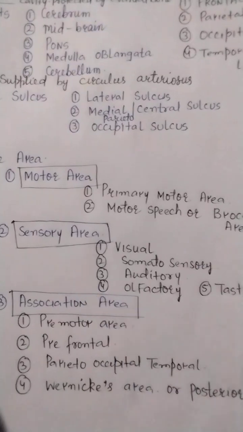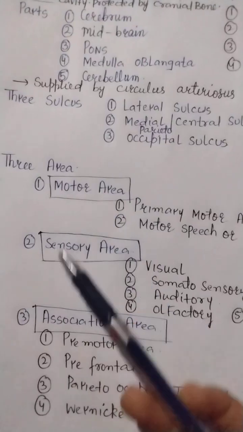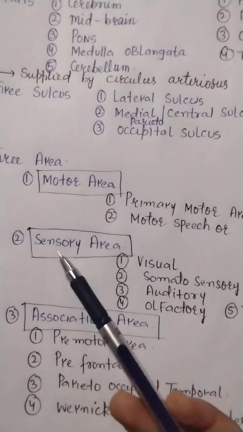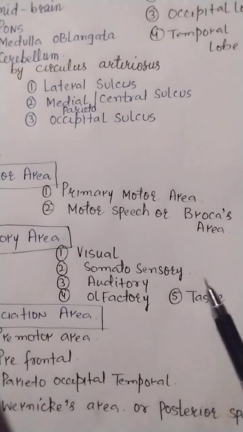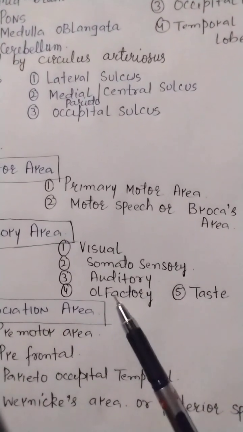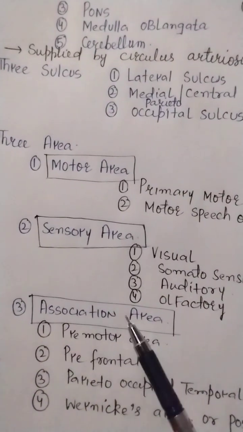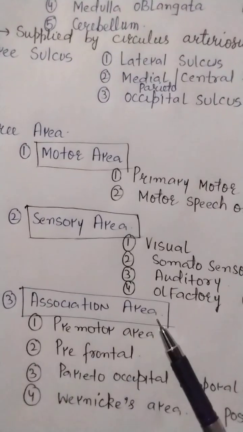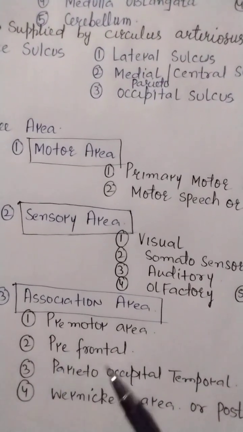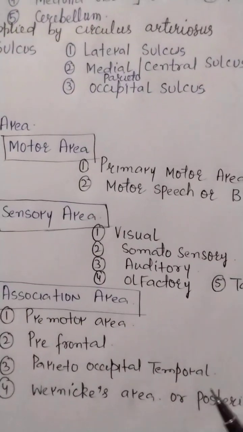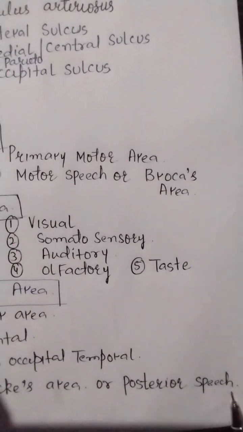The second area of our brain is the sensory area, which is subdivided into the visual area, somatosensory area, auditory area, olfactory area, and taste area. The third area, the association area, is subdivided into four: premotor area, prefrontal area, parieto-occipital temporal area, and Wernicke's area or posterior speech area.